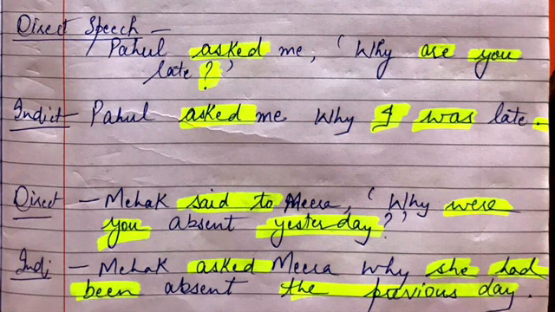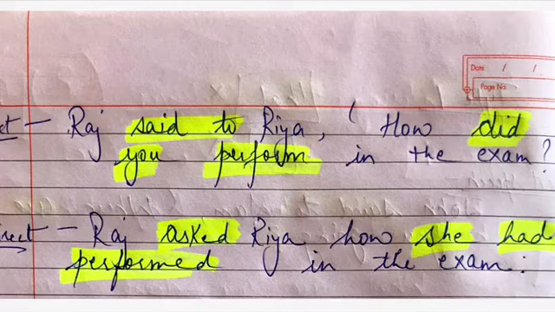Remember this thing, you are going to have this in interrogative sentences: was and were are always converted to had been. Remember this. Why she had been. Now why have we written "she" here? Because she is the subject. We are talking about the subject, and "you" is converted to "she" here. Why she had been absent the previous day. I repeat that were is converted to had been.